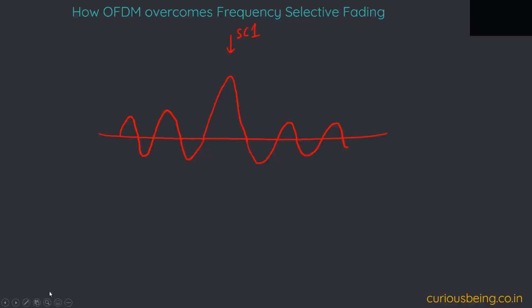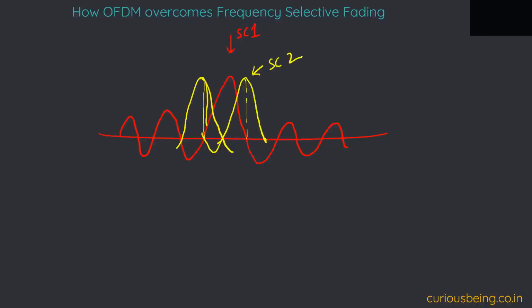The next subcarrier will be like this, and the other subcarrier will be here. So this is, let's say, subcarrier 2, and this is subcarrier 3. The numbering is not in order, but I think I made my point.